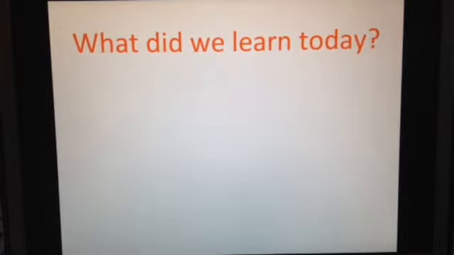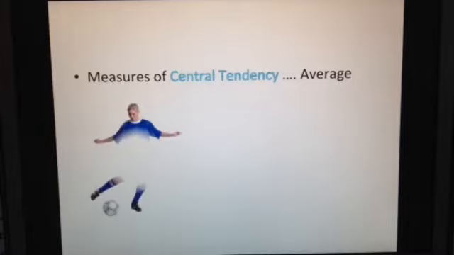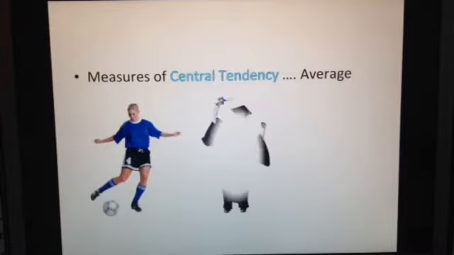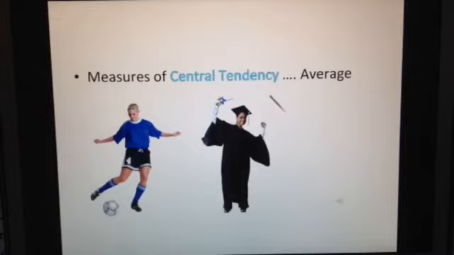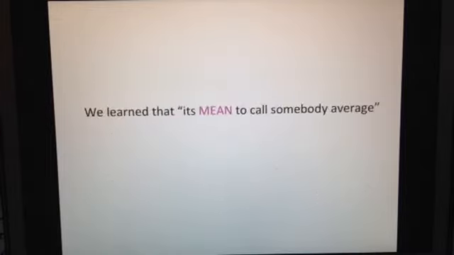So, what did we learn today? We learned that the measures of central tendency is just a fancy way of saying average. And averages are useful for all kinds of things. Athletes use averages, students use averages, even farmers. We also learned that it's mean to call somebody average. We learned that mode means most and median means middle.